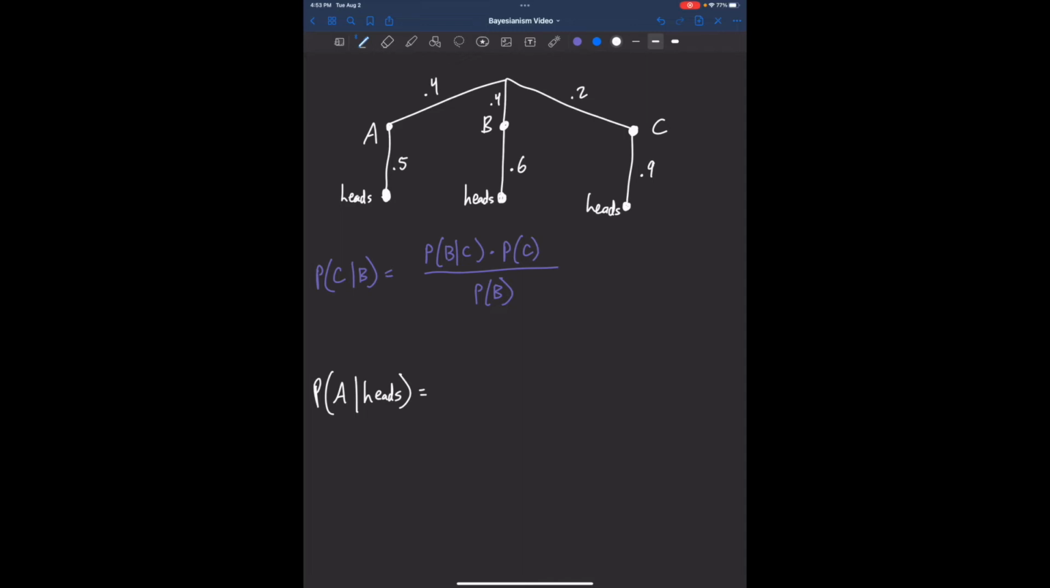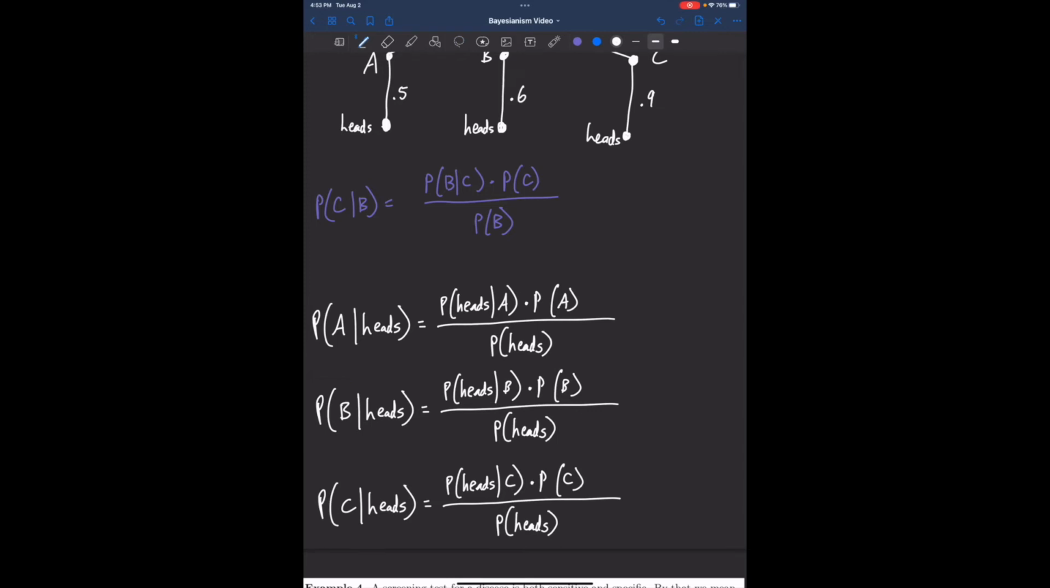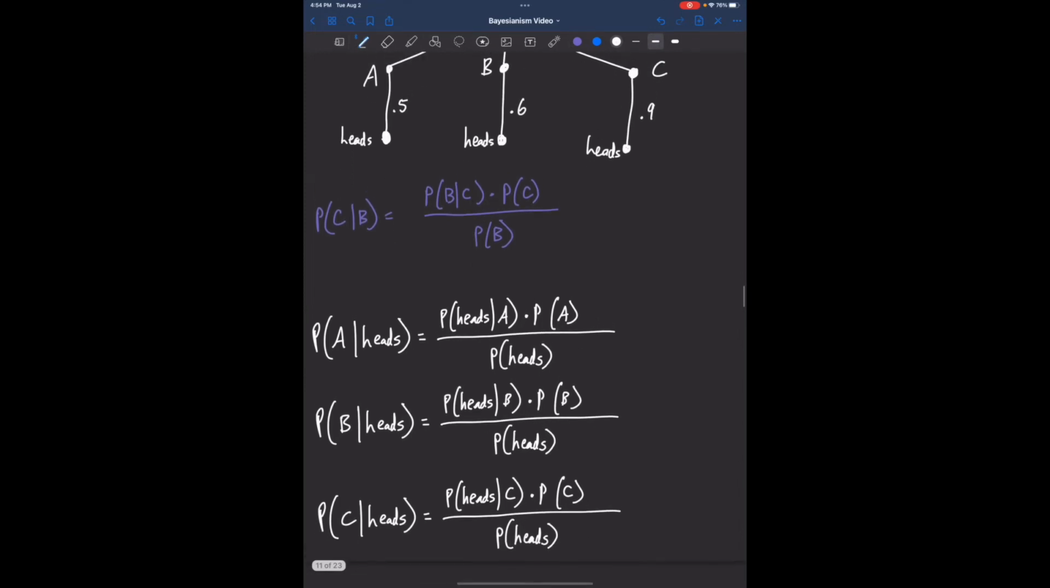All right, I can just use Bayes' theorem here, and I can say this is the probability of heads given A times the prior probability of hypothesis A, over the probability of flipping heads. Now let me just write out the same thing for all of the other hypotheses. Okay, so now we're all set up. You'll notice that for each of these, I have everything I need to calculate the numerators. Let's go ahead and fill in the numerators.